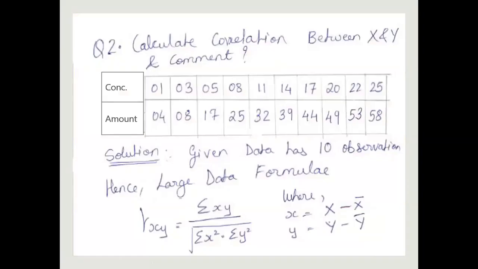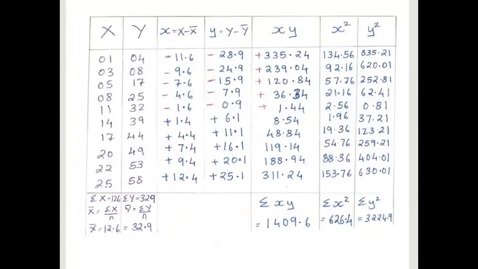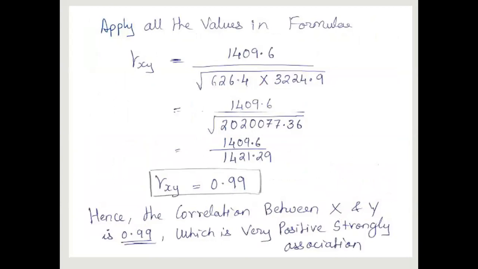So let's check this sum. We have a correlation solved data here where the concentration and the amount have been used to find the correlation. So we have used here a large data formula. By calculating, we get a correlation of 0.99, right?